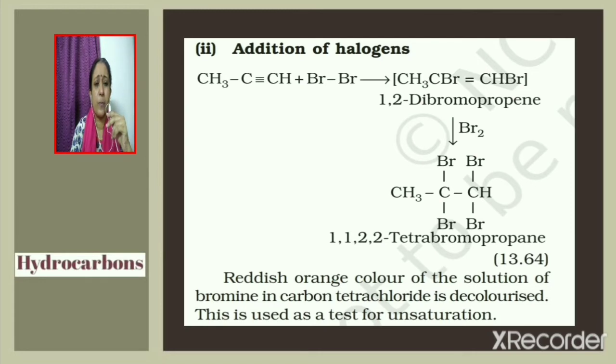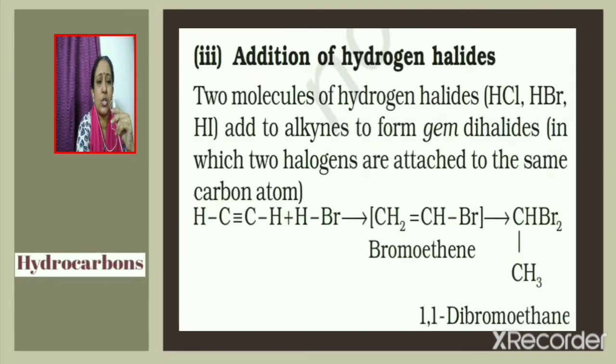Addition of bromine in the presence of carbon tetrachloride. Addition of bromine solution to alkyne can be used as a test for unsaturation. Reddish orange color of solution of bromine in carbon tetrachloride will be decolorized. So this reaction can be used as a test for unsaturation.